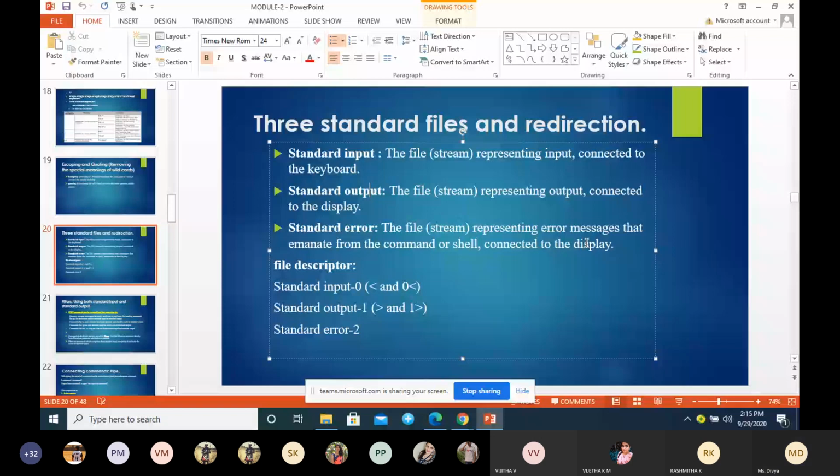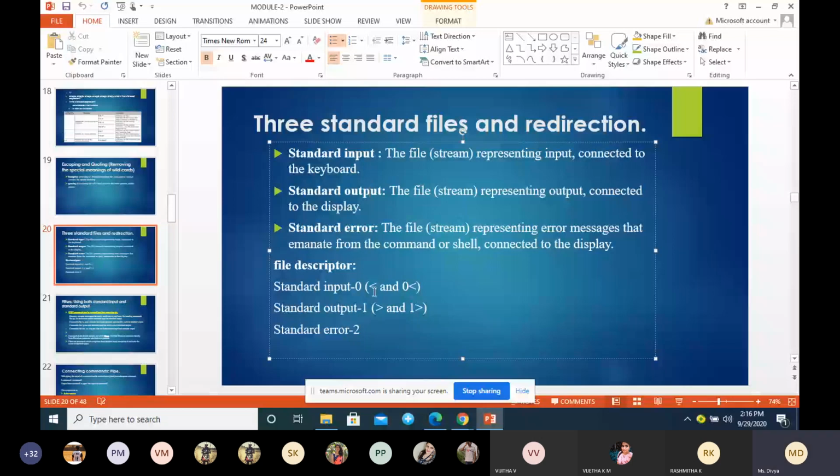And coming to the file descriptors, every standard file has a file number, which we call a file descriptor. For standard input, the file descriptor is 0. Standard output is 1, and standard error is 2. So remember these numbers: input 0, output 1, and error 2.